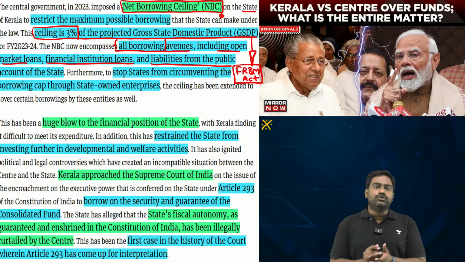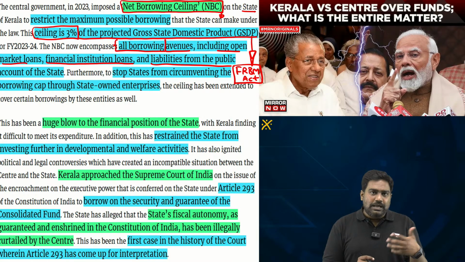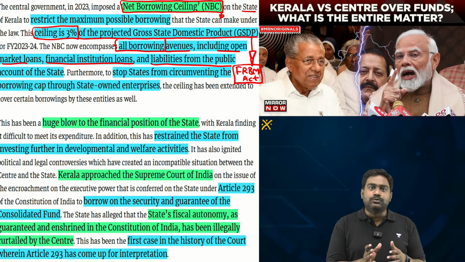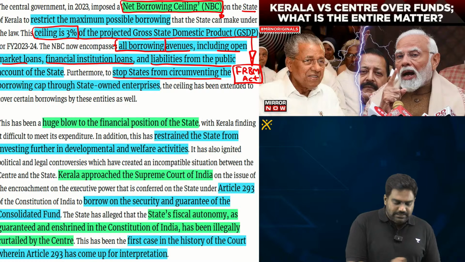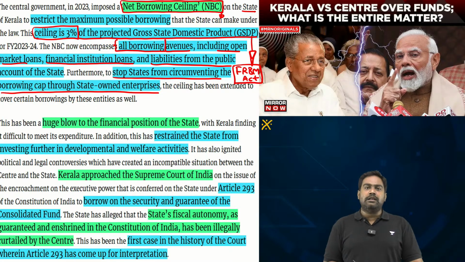And sometimes what states do is they try to bypass these restrictions by borrowing through their state-run public enterprises. But the central government this time has extended the ceiling cap even to the state-run companies, thus limiting the ability of Kerala government to raise any fresh loans in this financial year.